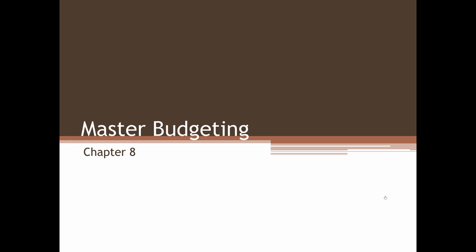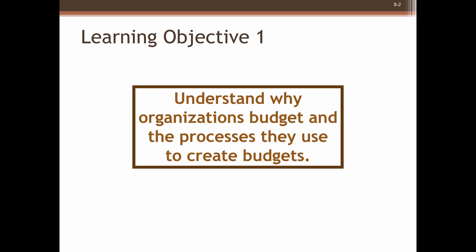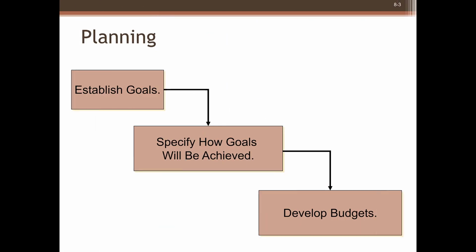In Chapter 8, we will learn how organizations achieve their financial goals by preparing budgets. Learning Objective 1 is to understand why organizations budget and the processes they use to create budgets. Managerial accounting focuses on three activities: planning, controlling, and decision-making.